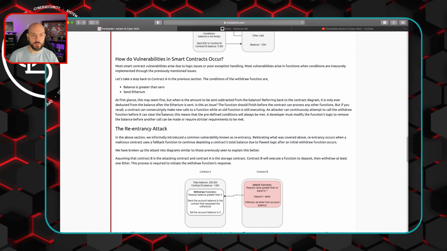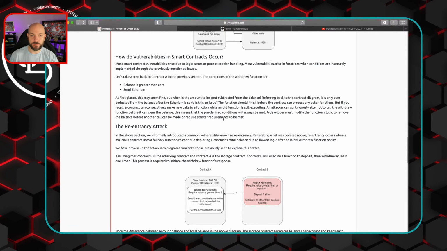If you recall, a contract can consecutively make new calls to a function while an old function is still executing. An attacker can continuously attempt to call the withdrawal function before it can clear the balance. This means that the predefined conditions will always be met. A developer must modify the function's logic to remove the balance before another call can be made or require stricter requirements to be met.